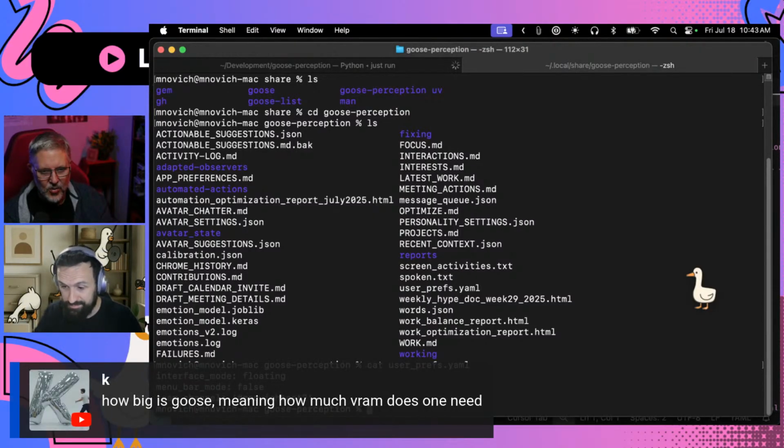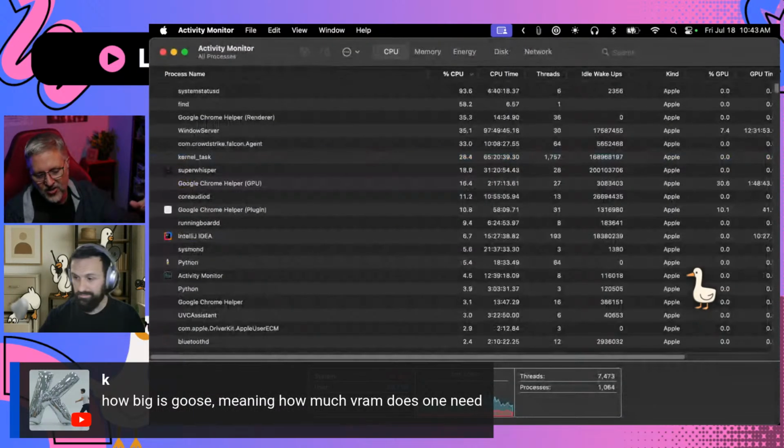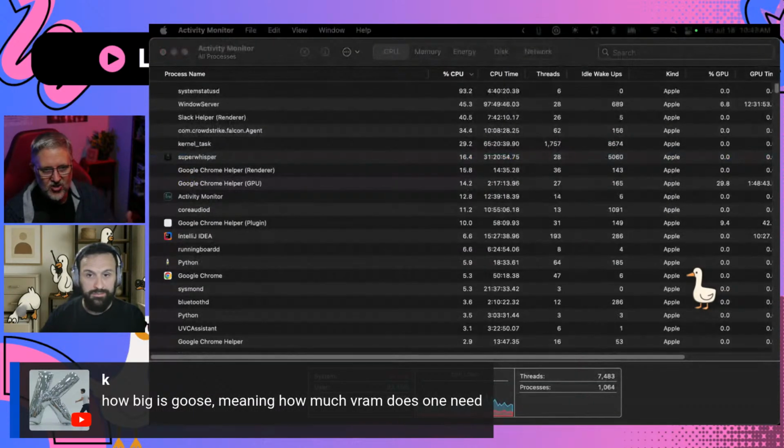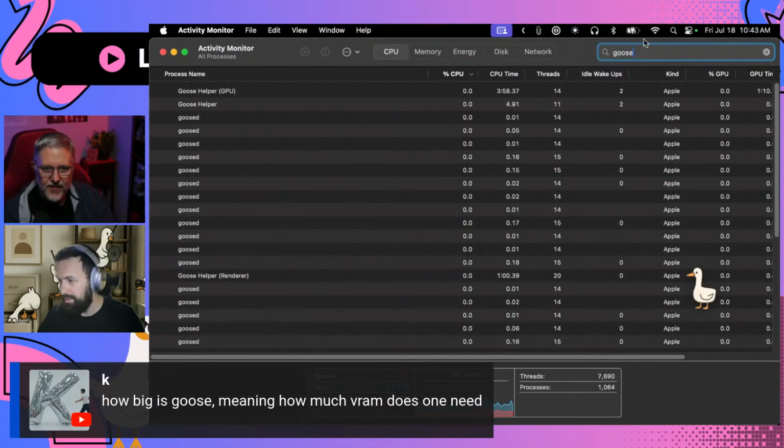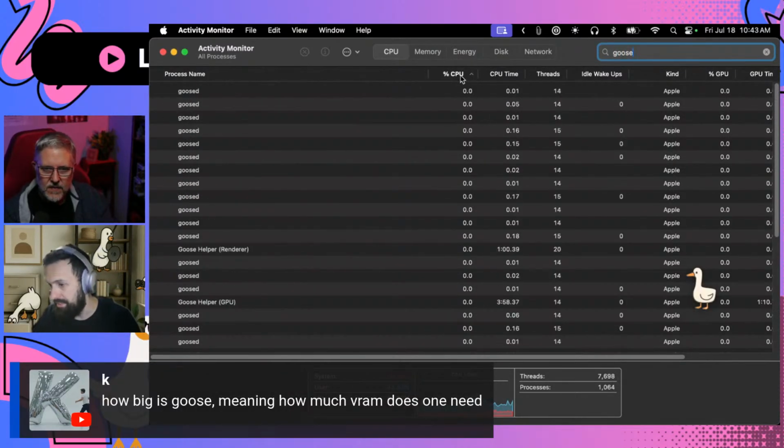We had one question in chat saying, how big is Goose? Like, how much VRAM does it need? So Goose will actually use whichever LLM you configure. And so you would only need VRAM if you're running Ollama for running local models. If you're connecting to a non-local model like a GPT or a Gemini, you're not using any VRAM on your system at all. You can see it's not even eating any GPU.